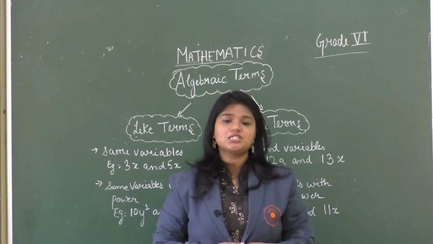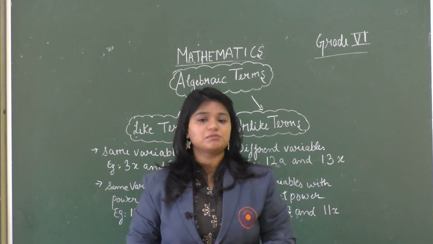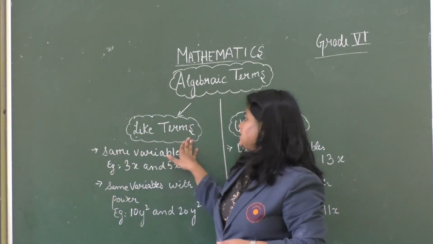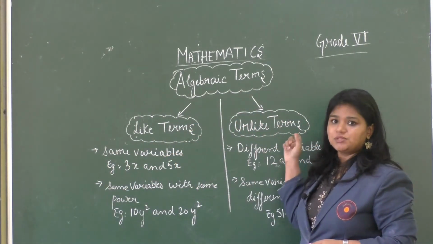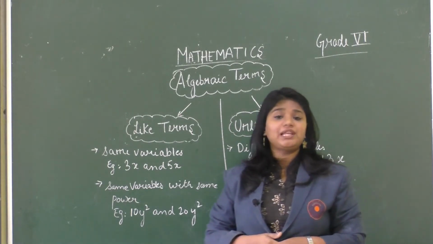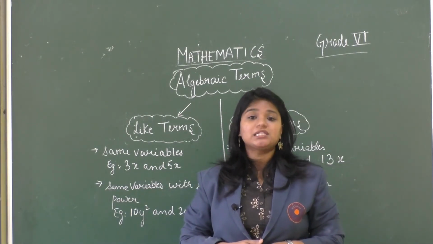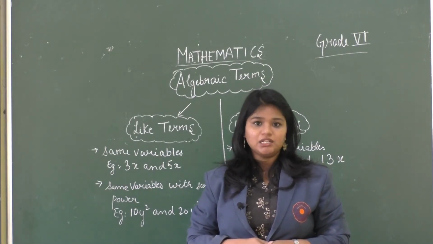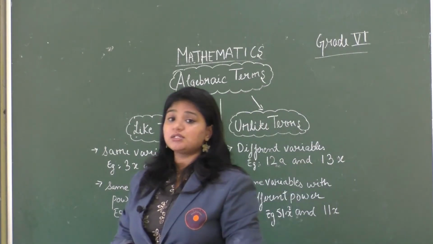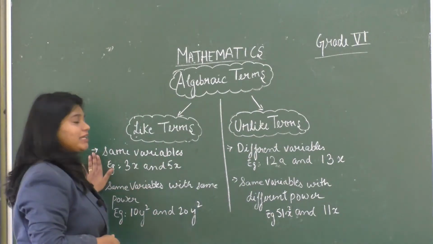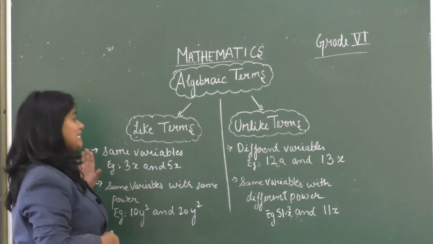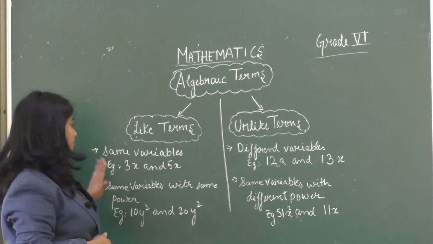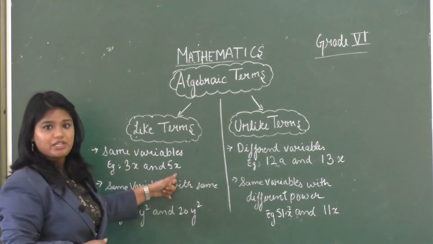Algebraic expressions have two types of algebraic terms, which are known as like terms and unlike terms. Now how do we differentiate between like terms and unlike terms? It is done on the basis of the variables. Now let's learn about like terms and unlike terms in detail. Like terms are the ones which have the same variable. For example, 3x and 5x.